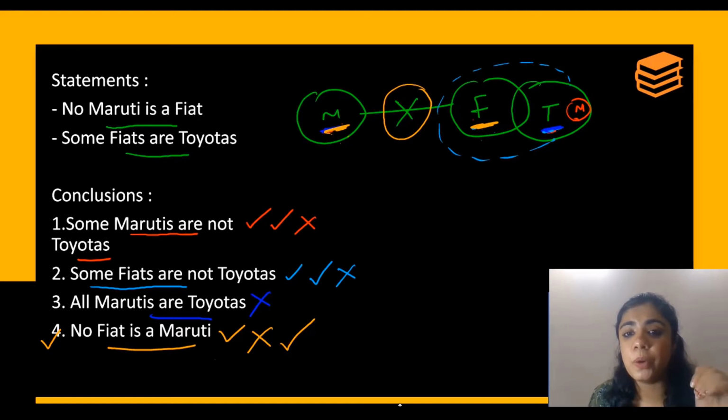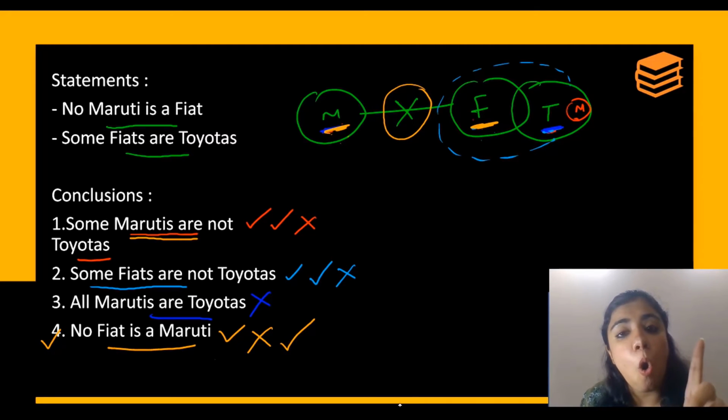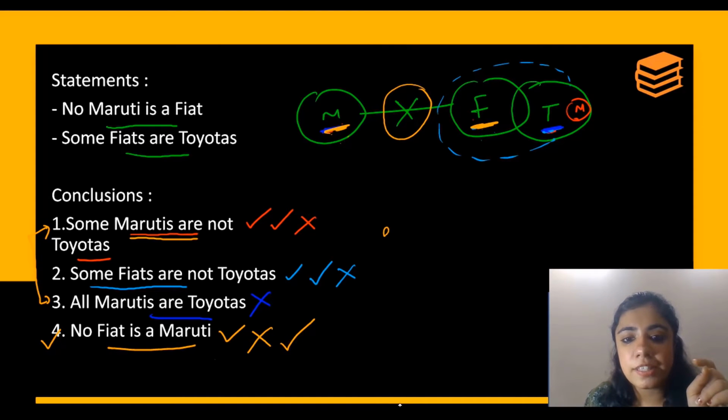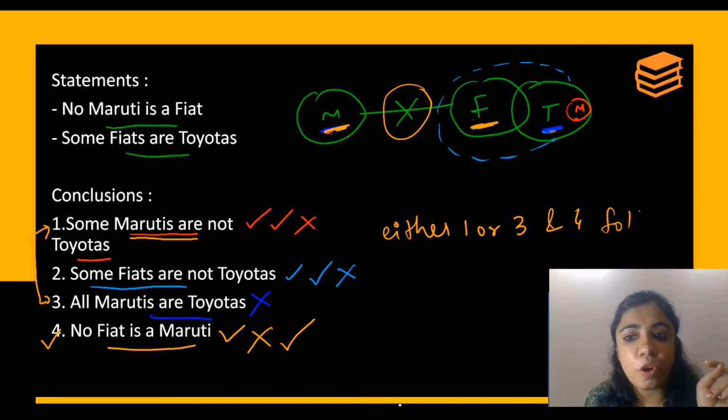Now between 1, 2 and 3, check if there is anything opposite. Because if there is anything opposite, you will get either or. Now some Marutis are not Toyotas. Opposite would be all Marutis are Toyotas. So first and third are opposite conclusions. Both are wrong. So your answer becomes either 1 or 3 and 4 follows. Okay, either 1 or 3 and 4 follows.